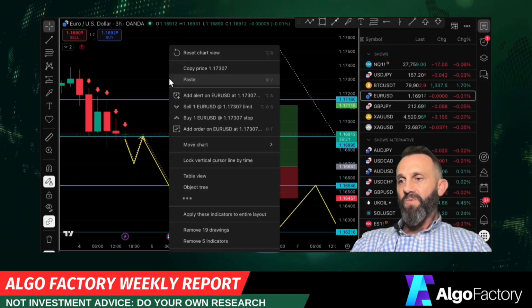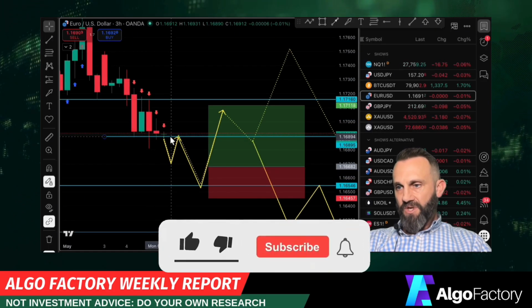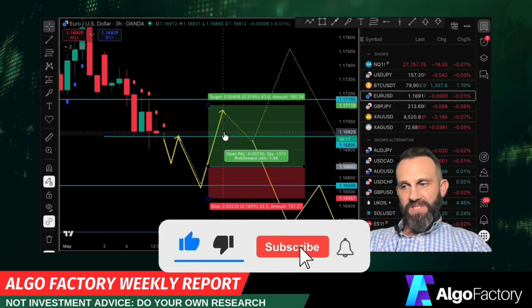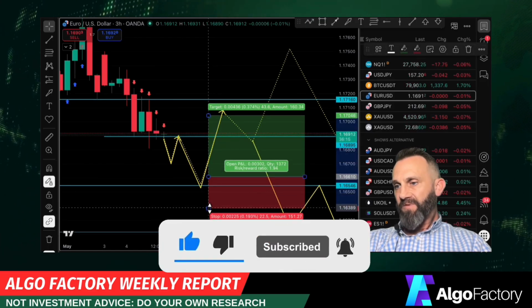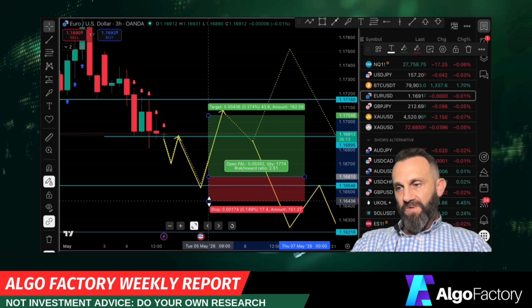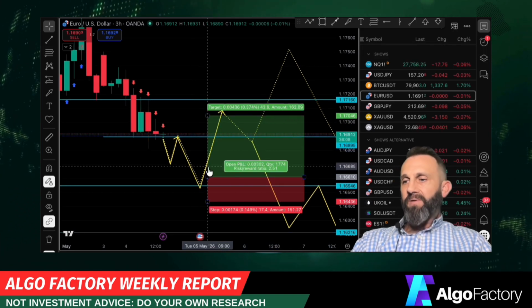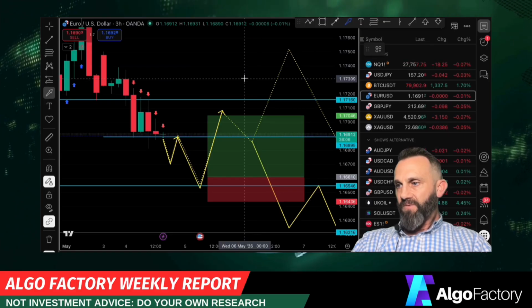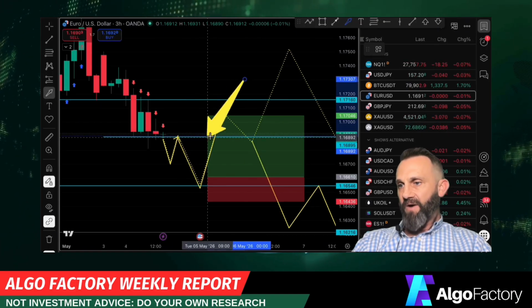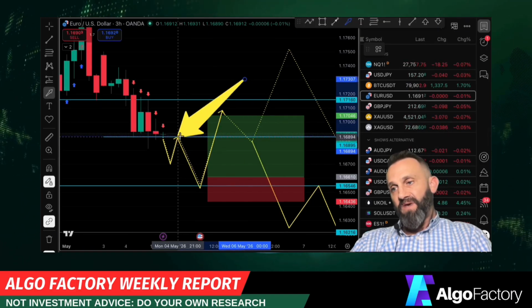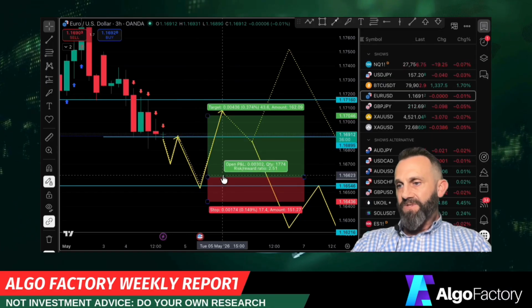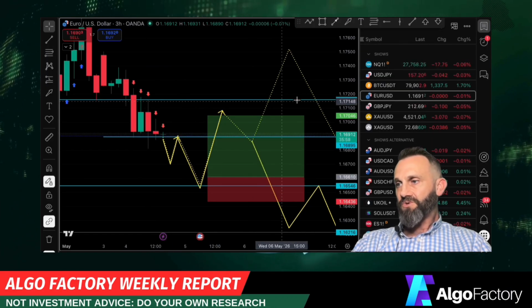Okay, now I'd be real careful with that because there is structure right here. Price is going to have to get past that. And there might not be a lot of meat on the bone for this, but if in fact it's possible, I will take it. And we might end up seeing another 2-to-1 or better. But as price approached this level right here, which is 1.16895, I would either move stops to entry, or I would maybe even take some profit off and manage my risk at that time. So two separate trades, a short and a long on that.